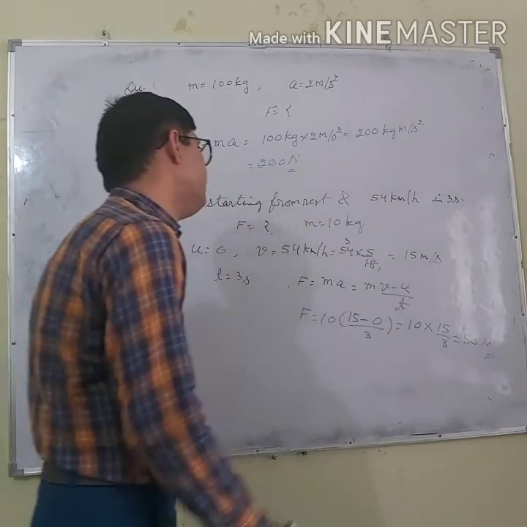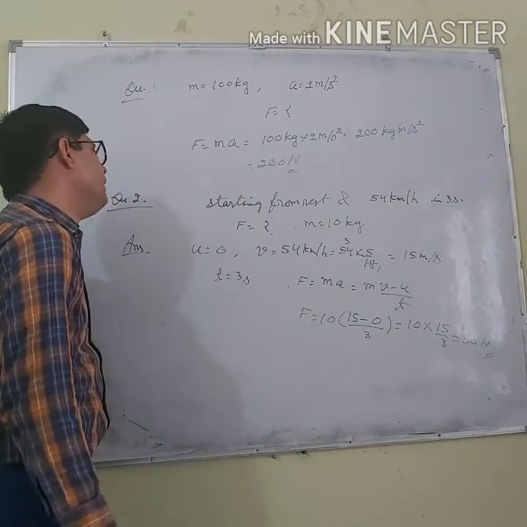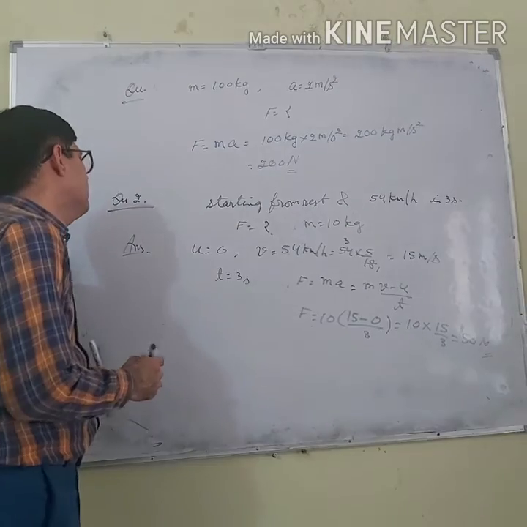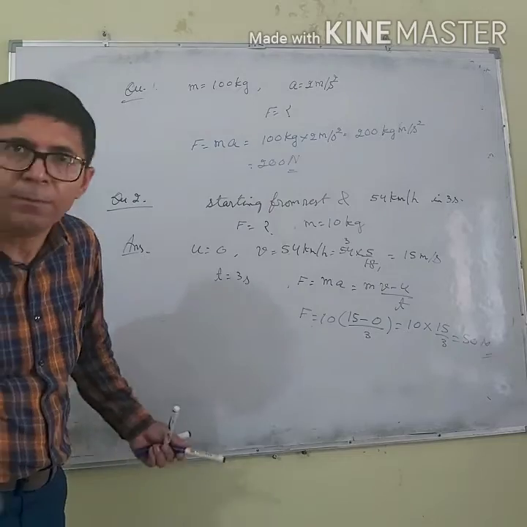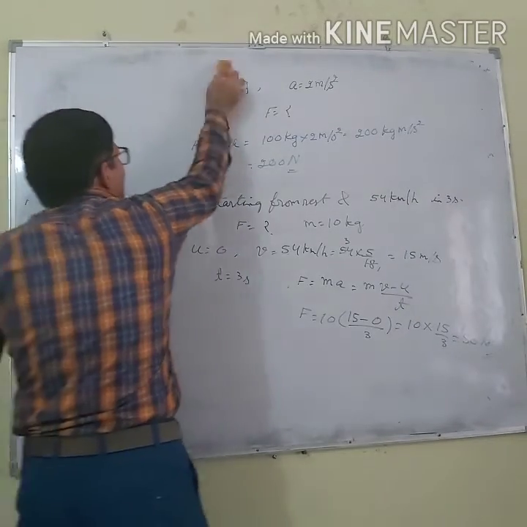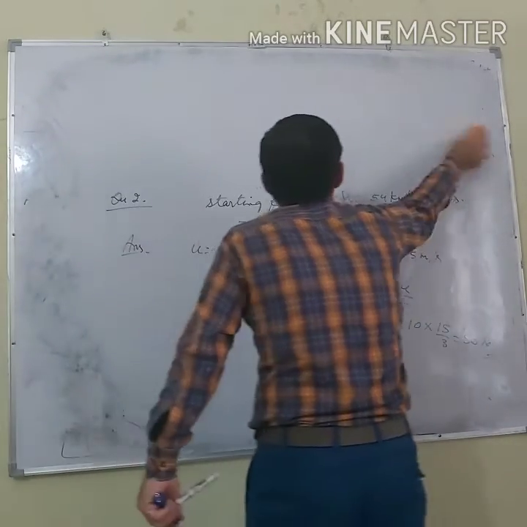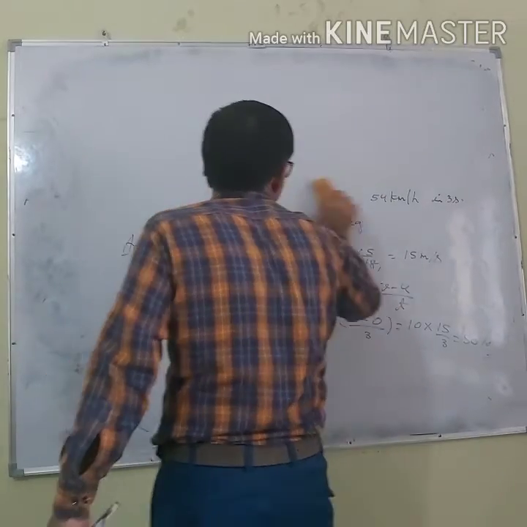So answer is 50 newton. So 50 newton of force will act on the body. Right? Simple. Okay, let me do one more question for you. That is also simple.